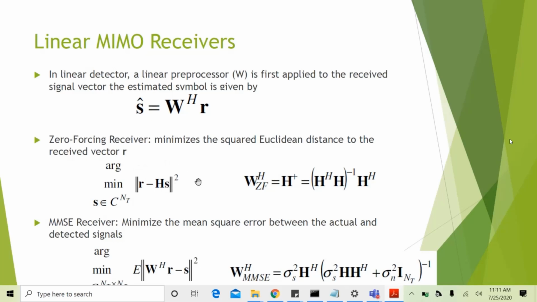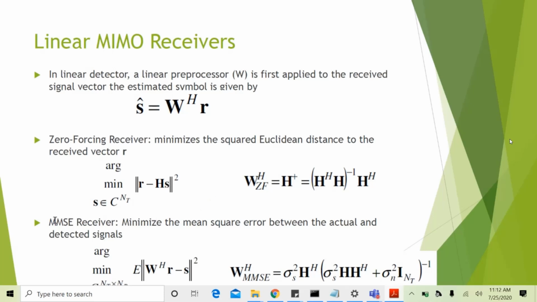After doing that differentiation, we get the zero forcing vector as this one. We call this H dagger, which is nothing but H Hermitian H whole inverse, H Hermitian. If H is a square matrix, then the zero forcing matrix becomes simply H inverse.